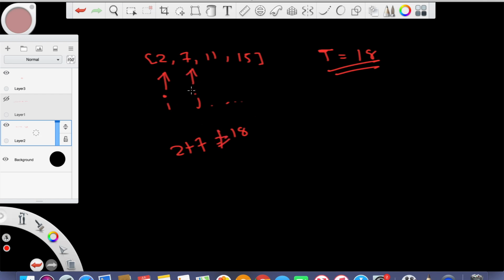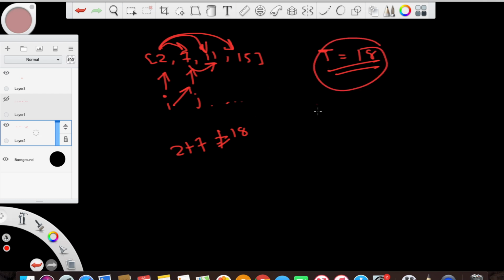So we'll do 2 and 7, we'll do 2 and 11, we'll do 2 and 15. Nope, no luck yet. Then we'll obviously shift our i here and move on and do 7 and 11. We find our target to be 18. So our output will be the indices of 7 and 11. Those will be i and j. So our answer shall be 1 and 2. Right, so that's our answer.